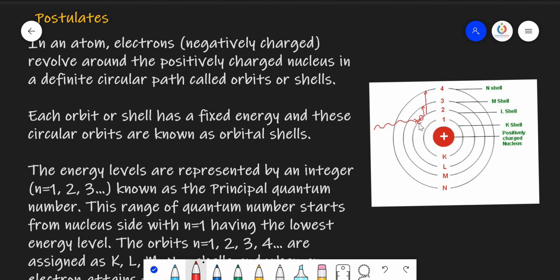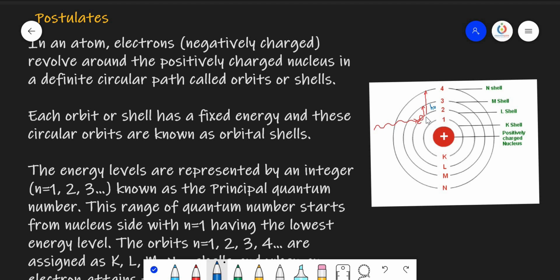Now, coming to the point: as long as the electron remains in a particular orbit, it will not lose energy and it will not gain energy. But when the electron gains energy, it may go to any one of the higher energy states. The distance travelled by the electron from a lower energy state to a higher energy state depends upon the amount of energy absorbed. The difference in energy between any two orbits is always equal to h nu.